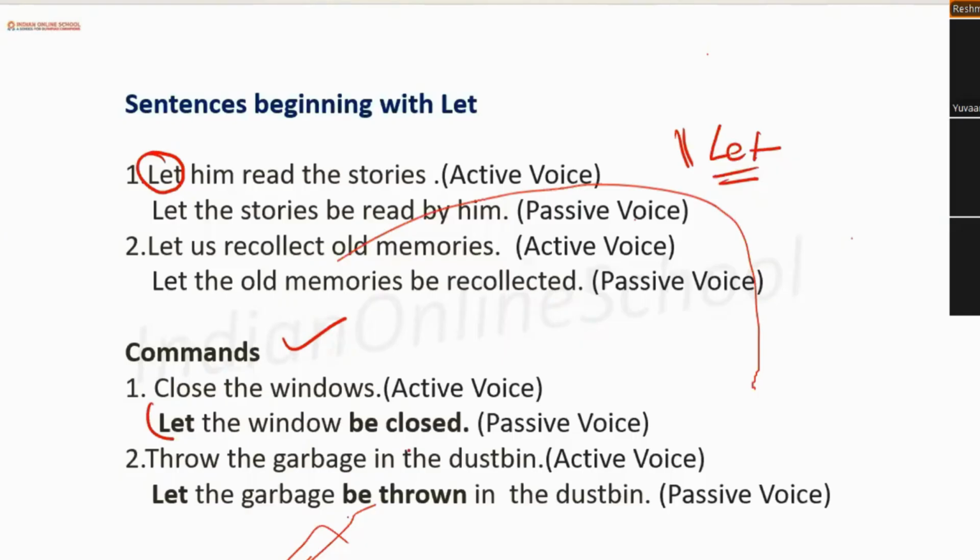So if I say close the doors, what would be the converted passive version of that? Let the doors be closed. Very good. So for let beginning, or no let but sounding like a command, we will have to add let as it is.